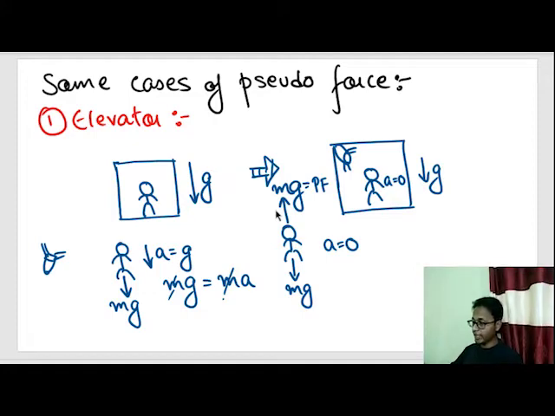If we equalize the forces, upward force is mg, downward force is mg, equals ma. So acceleration is equal to 0. This is how this CCTV observed this person to be floating around in the lift. Although this person is floating around in the lift, to a person sitting on the ground, he will appear to fall with acceleration g. Okay, this is the concept of pseudo force.